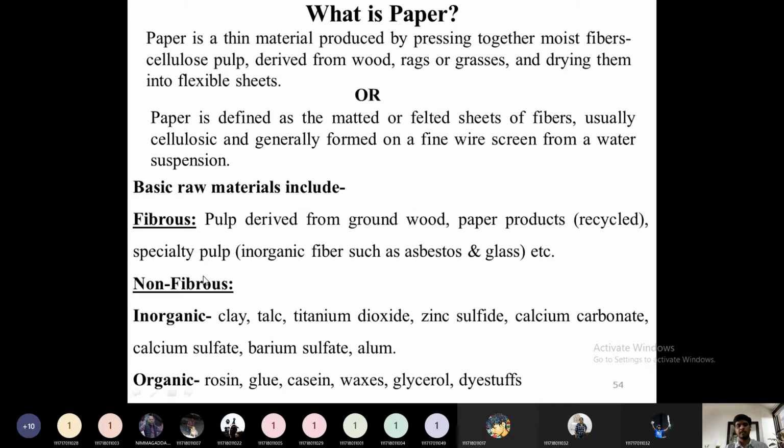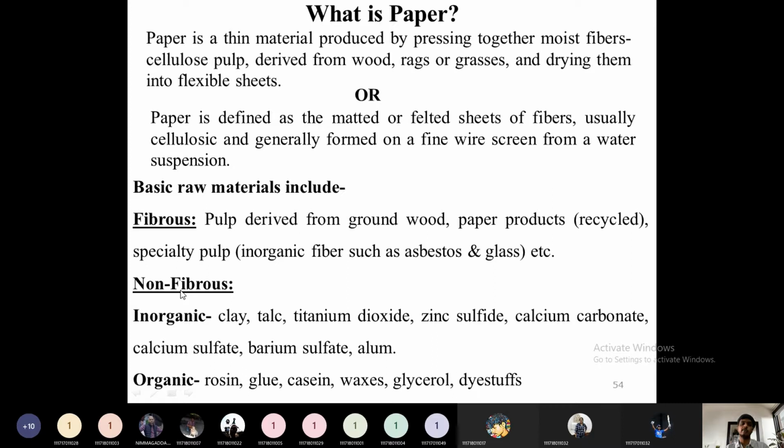Then non-fibrous materials: we will add certain fillers to get a glossy finish, to incorporate a greasy look for the paper, to increase the luster or softness of the paper, and to incorporate acid resistant properties. Some antioxidant coating will be applied on the paper so that it could remain undamaged from the environment. We will add some materials like fillers or additives. All those additives and fillers come under the non-fibrous category because they are not fibers.